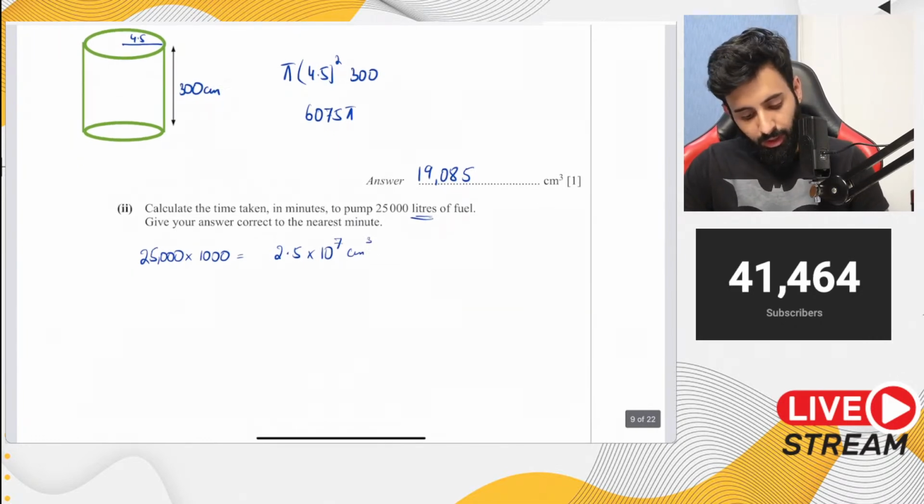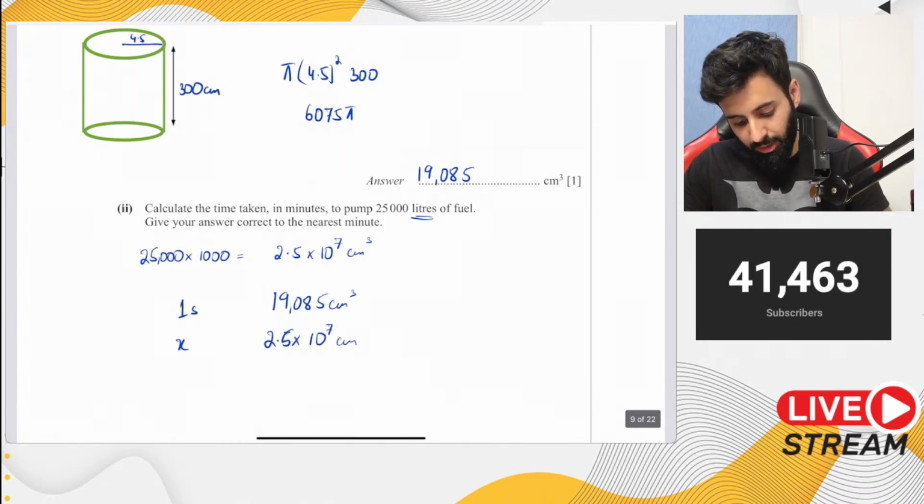Now in 1 second, this pumps a total of 19,085 centimeter cube. Now we want to pump 2.5 into 10 to the power 7 centimeter cube. How long is that going to take? That's why I've written a question mark over there. So let's divide this by 19085.